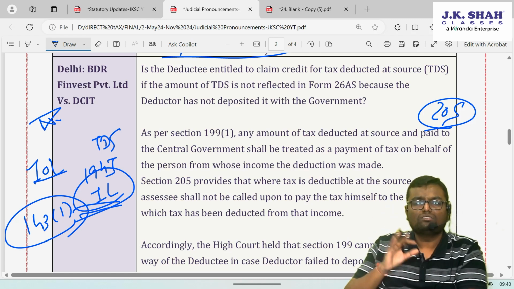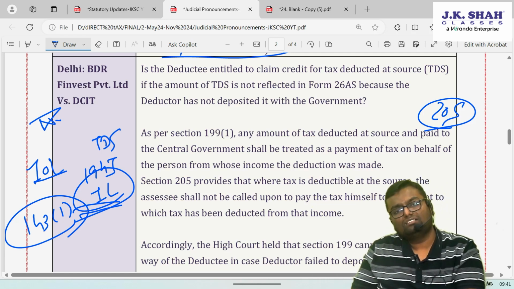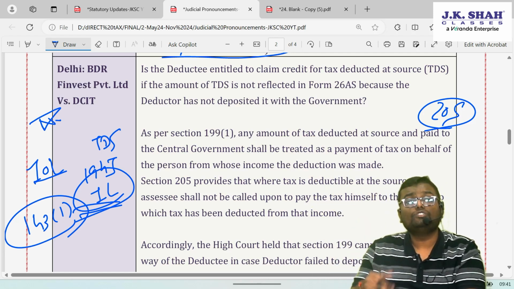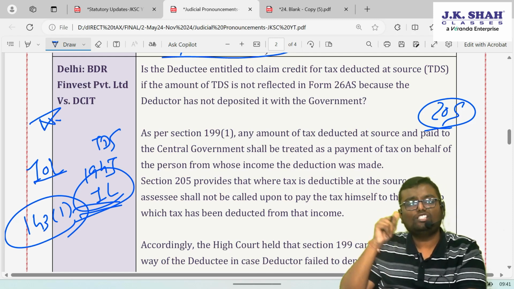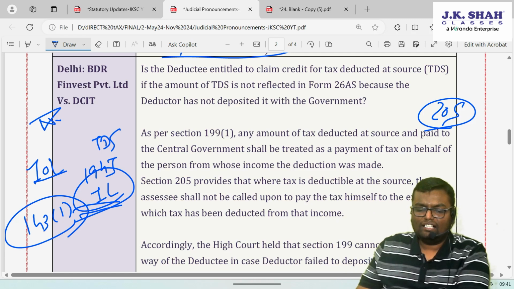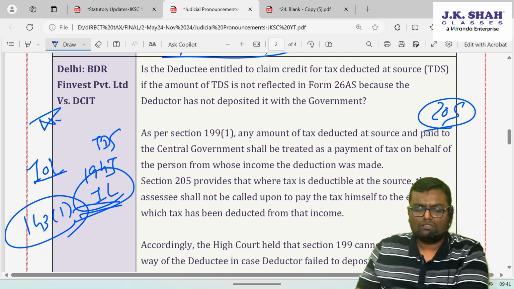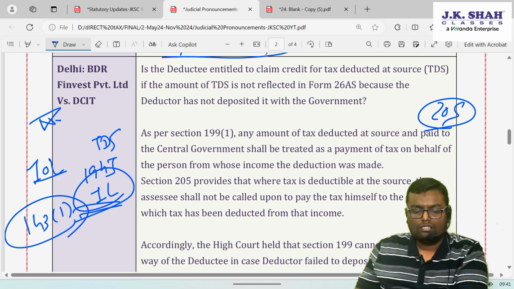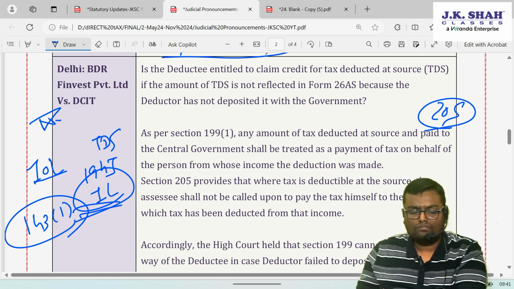What does the deductee need to do? Sufficient proof and evidence is to be given that my TDS is deducted. Contra confirmation you have to submit. That's it. You will get the credit. Now that recovery of rupees 1 lakh will be done from whom? Deductor. Is the deductee entitled to claim credit of tax deducted at source if the amount of TDS is not reflected in Form 26AS, because the deductor has not deposited it with the government?